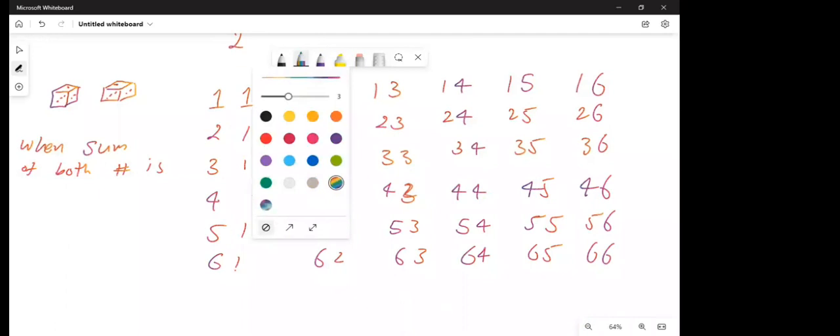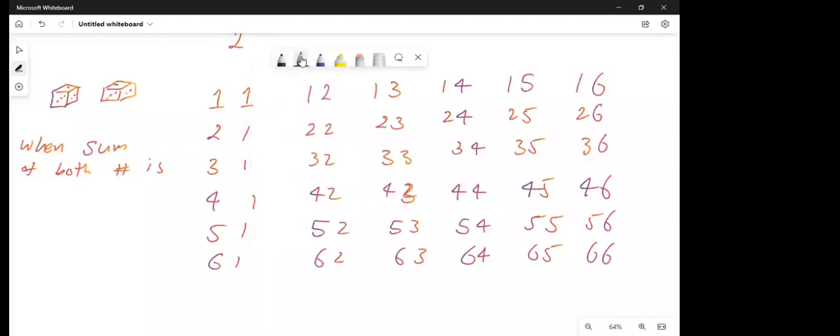Yes. Okay, so now we have these 36 outcomes in total. We were looking for when the sum of both numbers is 6. How many outcomes are like that? What is the sum of the first entry? 1 plus 1 is 2, 1 plus 2 is 3, 1 plus 3 is 4, 1 plus 4 is 5. Then 1 plus 5 is 6, the first die is 1 and the second is 5.